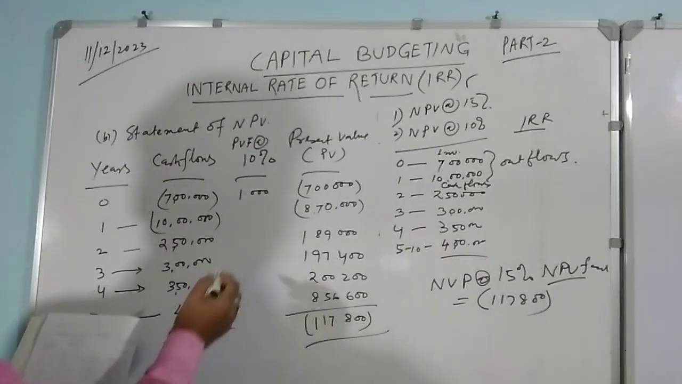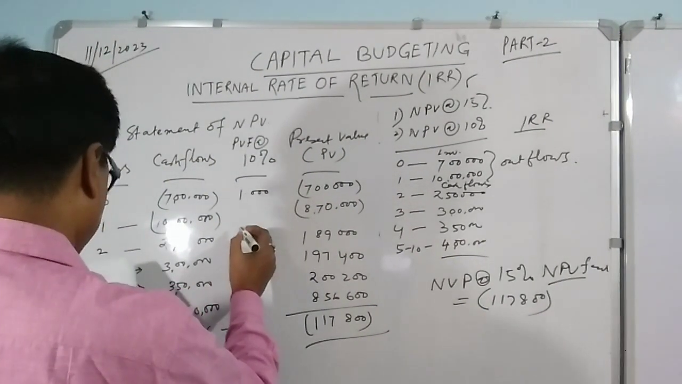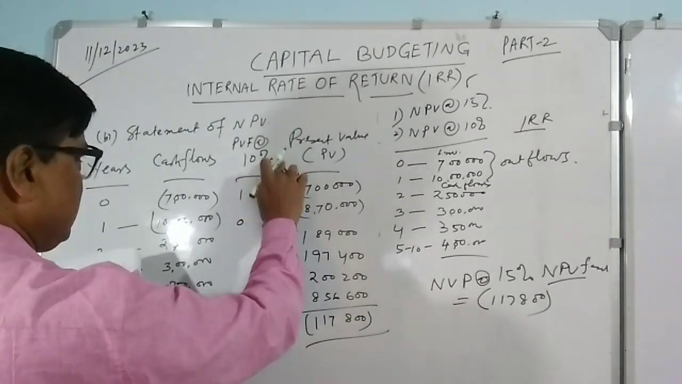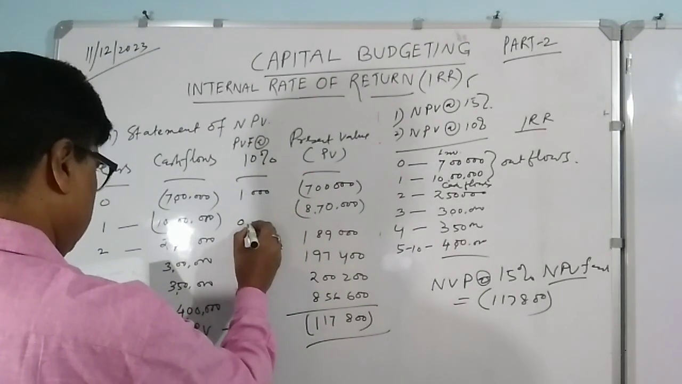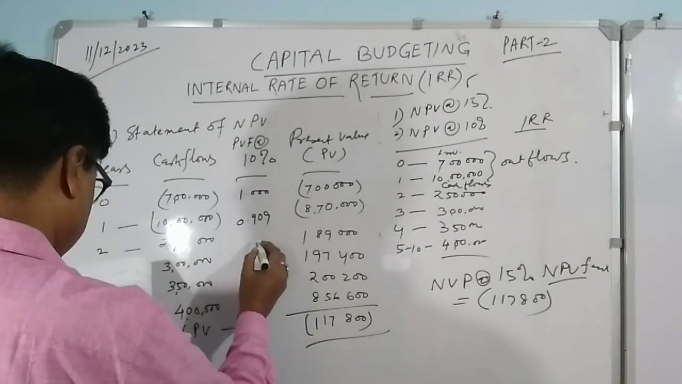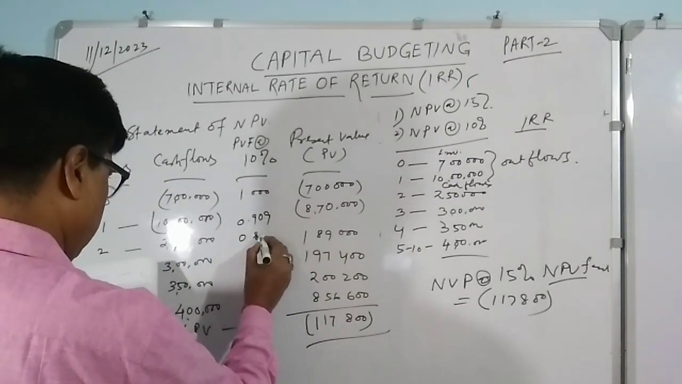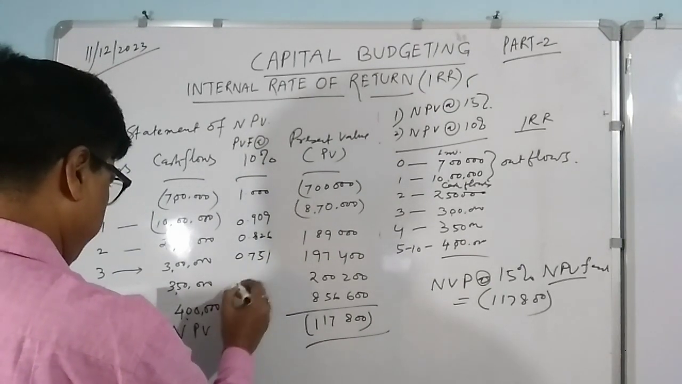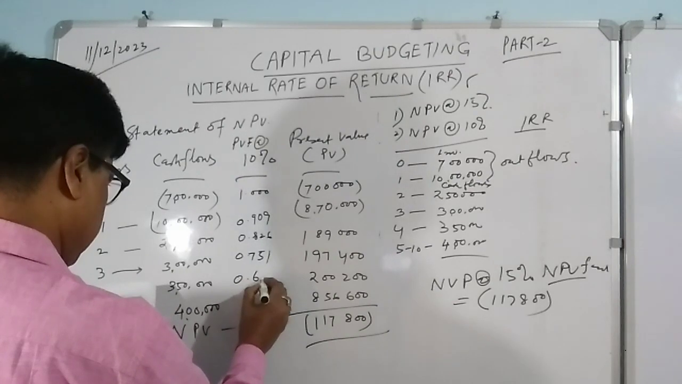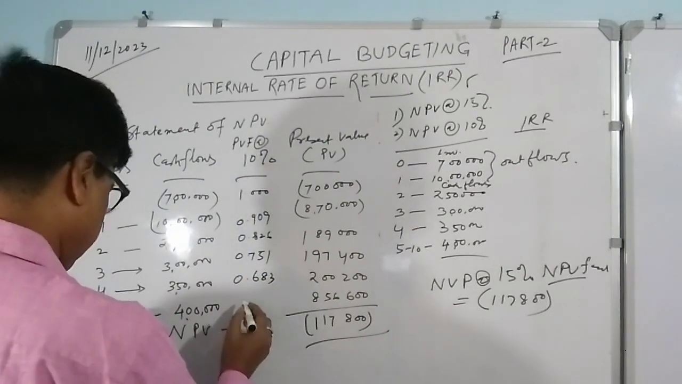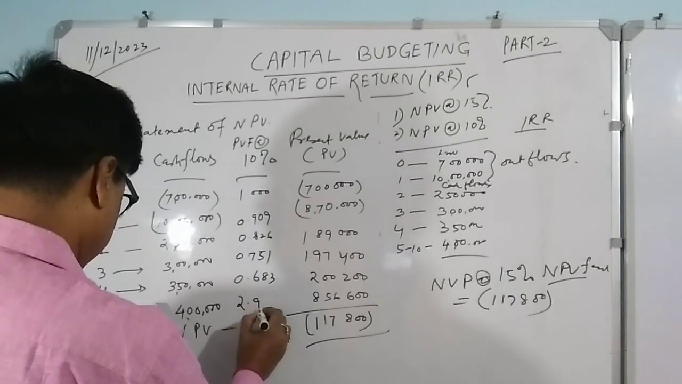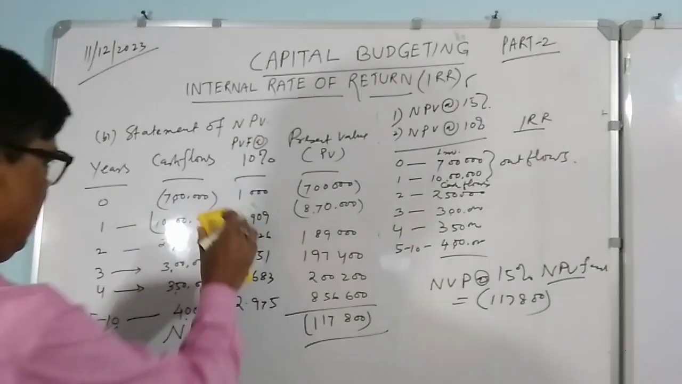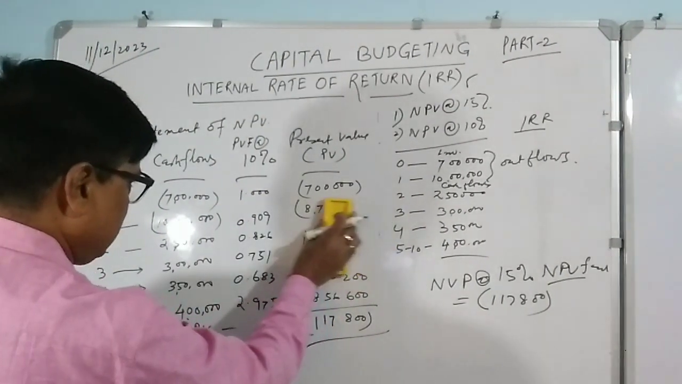So this will become your second year. Since your rate of interest is getting changed, your PV factor also will change. 0.909, third is 0.826, then 0.751, 0.683, and for the 5th to 10th year, 2.975.